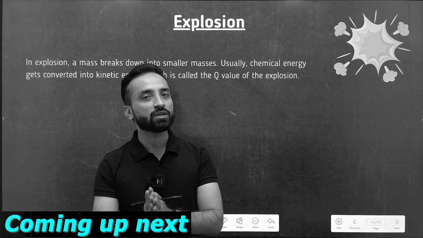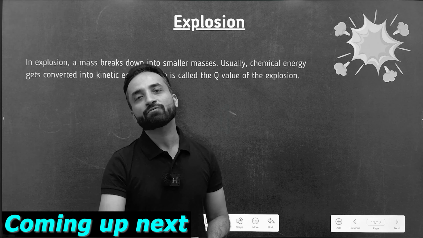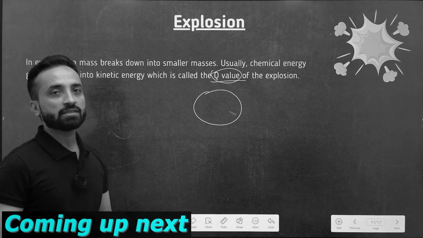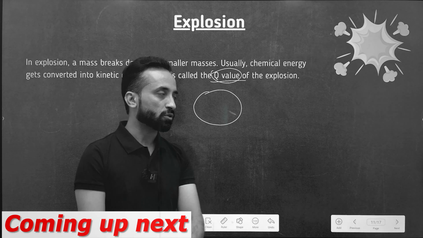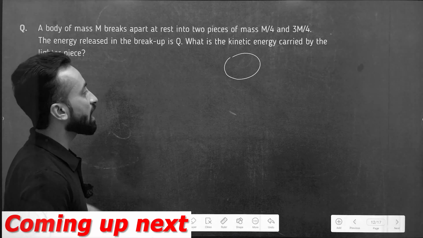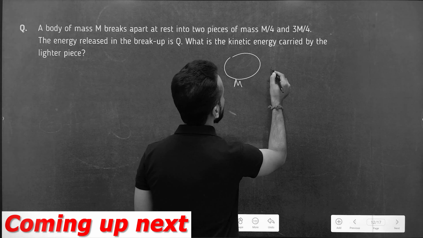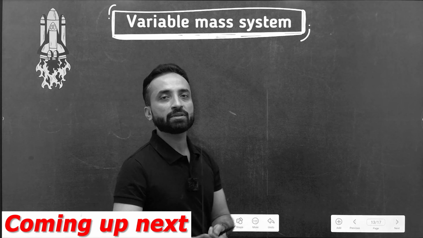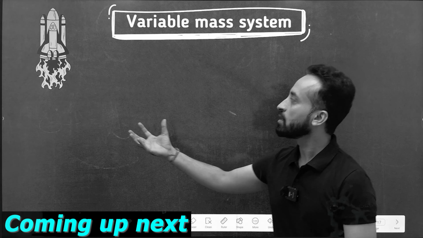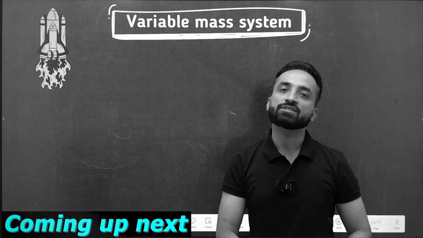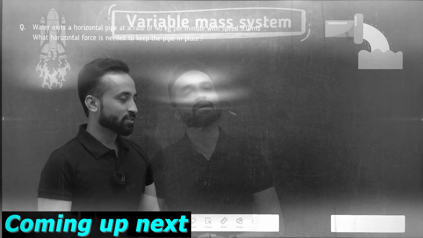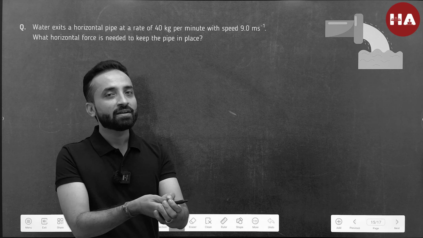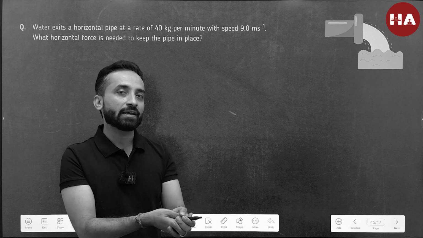So we'll start with what explosion is, and then we will talk about the variable mass system. Whenever, let's say, an explosion occurs, there is no external force. Now think about this. There is a mass m, it breaks up into two fragments, not necessarily of equal mass. What happens is you burn the fuel, and therefore the propellant gases start ejecting, and therefore the rocket starts. So let's say there is a hose and water is being thrown out of that hose. So you have seen firefighters doing that.